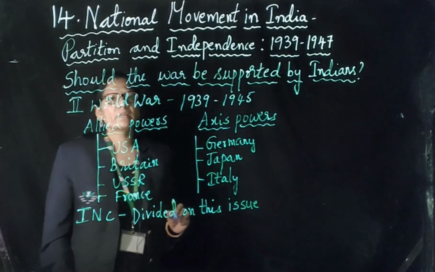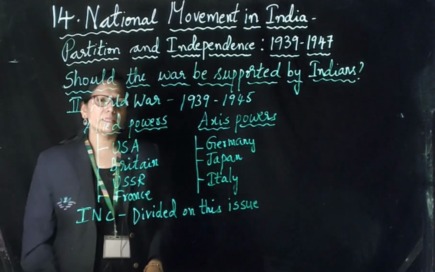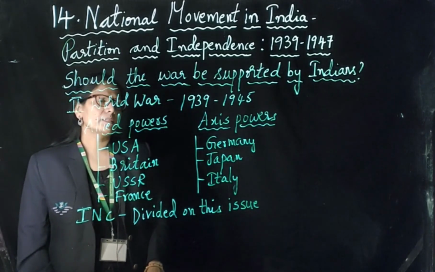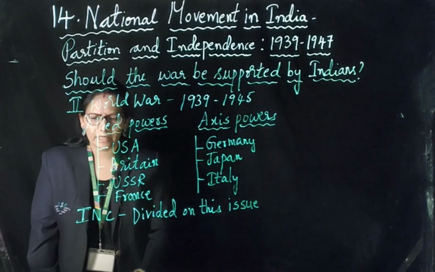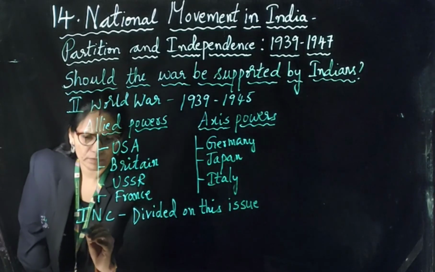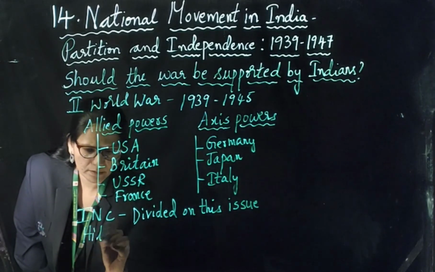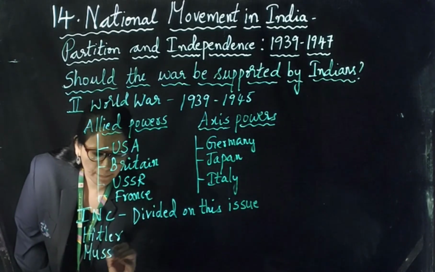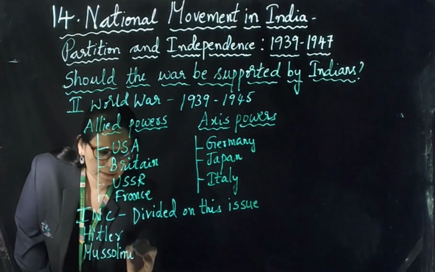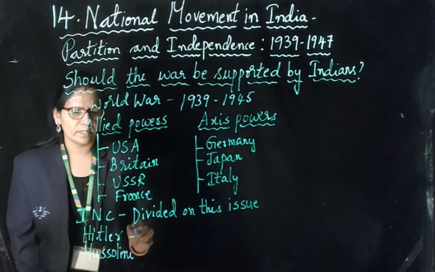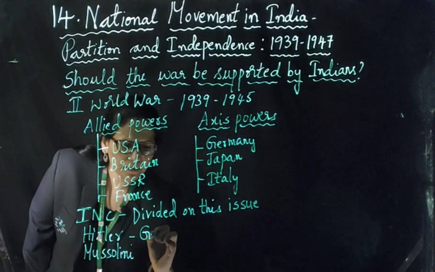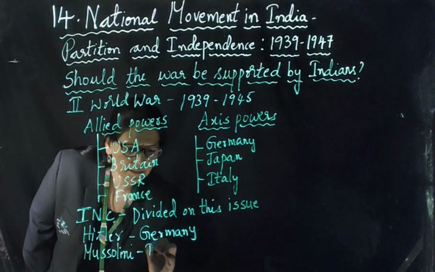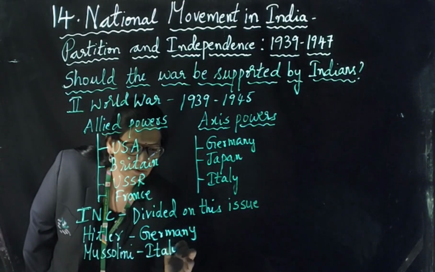Most of the Congress leaders were against the ideology of Hitler and Mussolini. Hitler belonged to Germany and Mussolini to Italy. What was the ideology they were following?